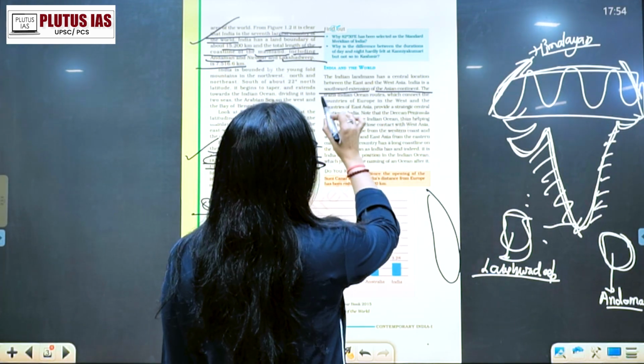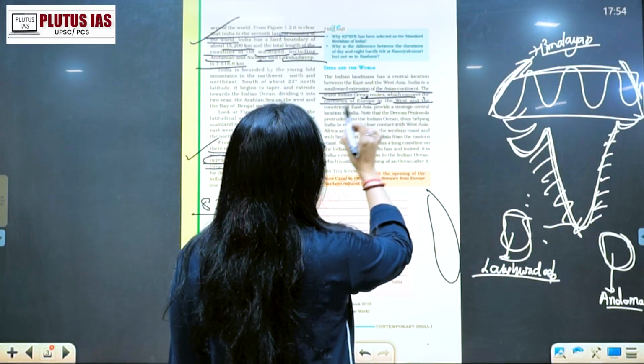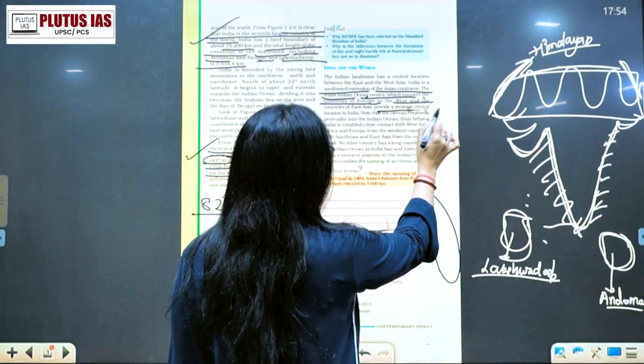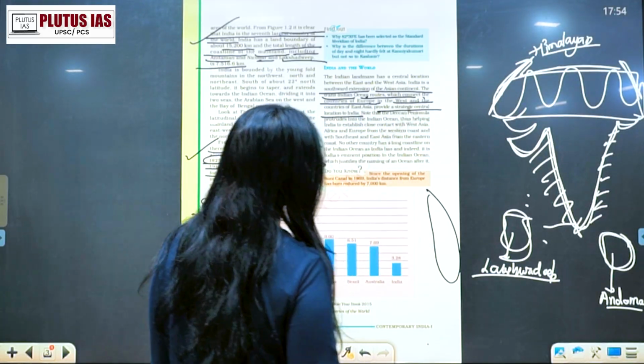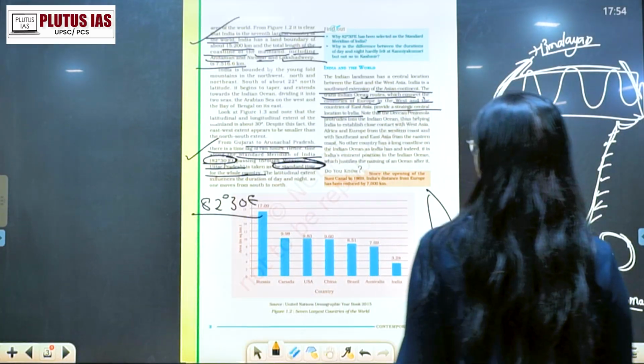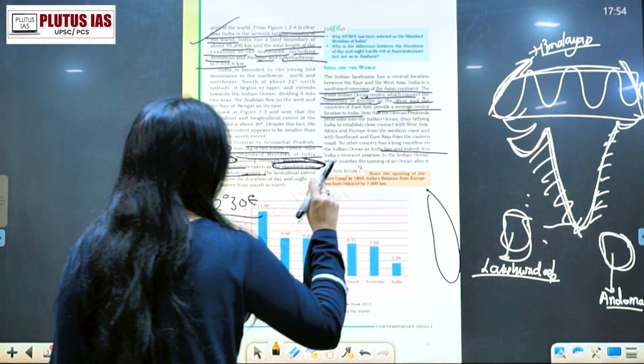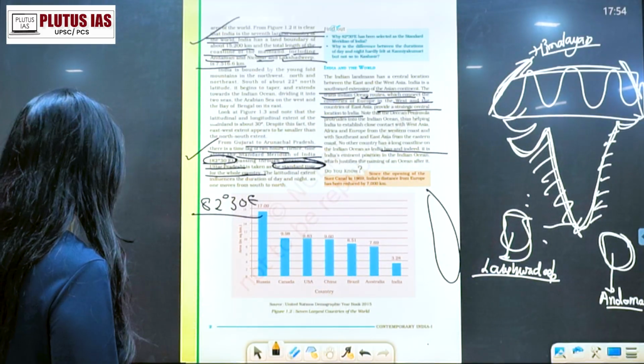So the trans-Indian ocean routes which connect the countries of Europe in the west and countries of East Asia provide a strategic central location to India. Next, no country has such a long coastline on Indian Ocean as India, and indeed it is India's eminent position in the Indian Ocean.